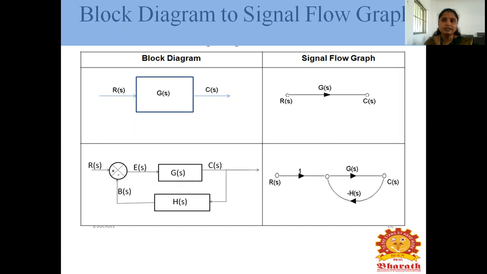What is the equation of this block diagram? G of S divided by 1 plus G of S H of S. This is the block diagram technique. Another one is the individual loop, minus G of S H of S. This is the individual loop gain.